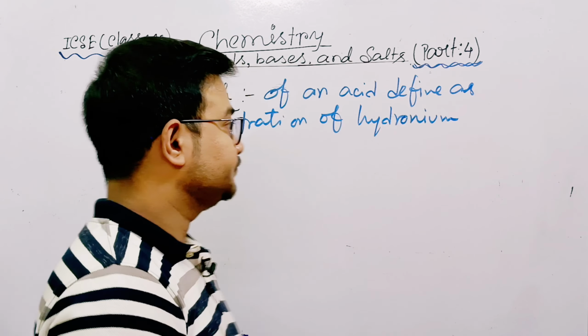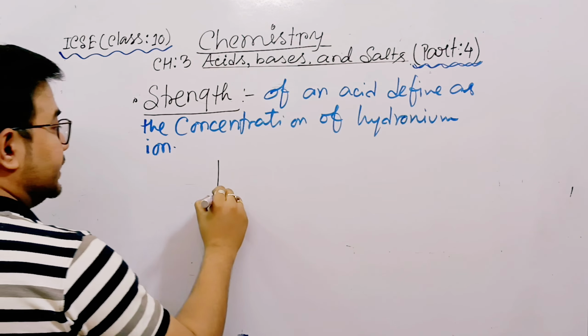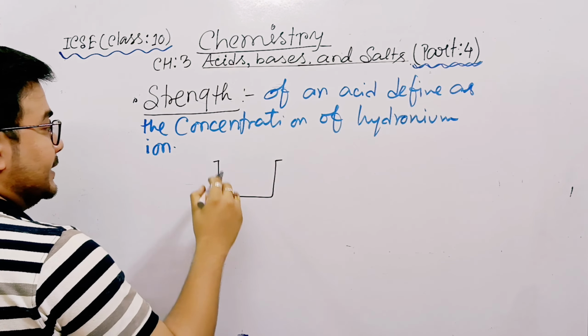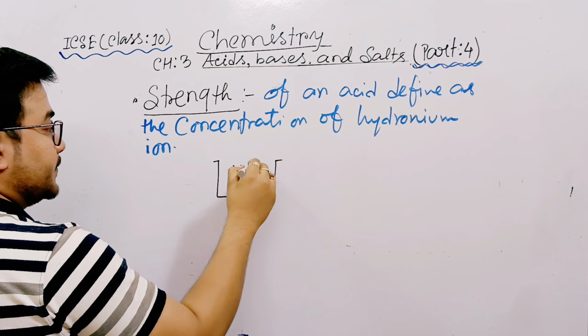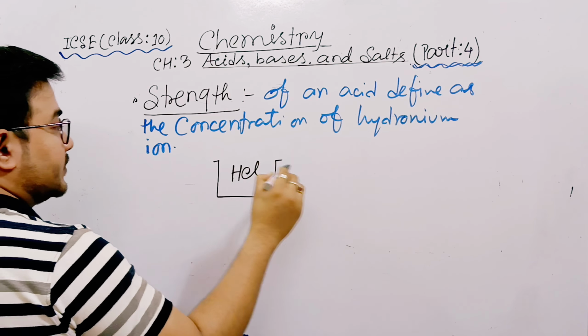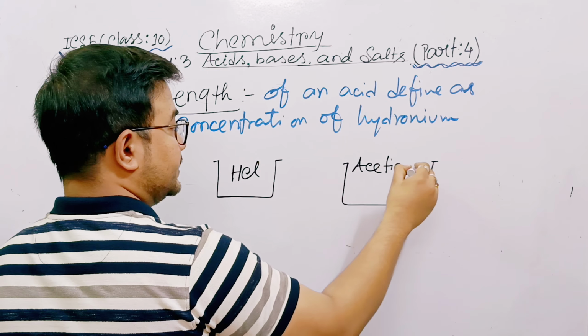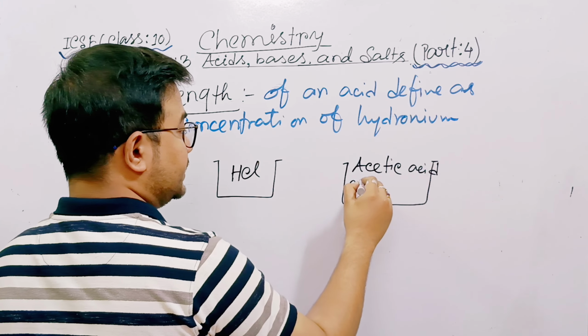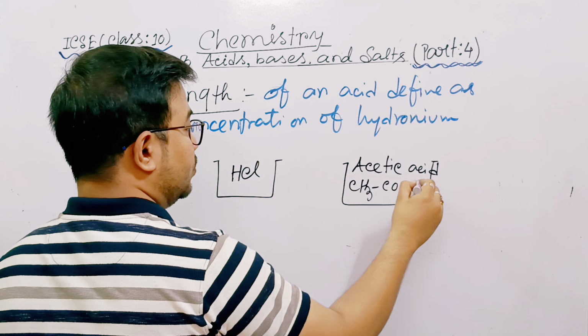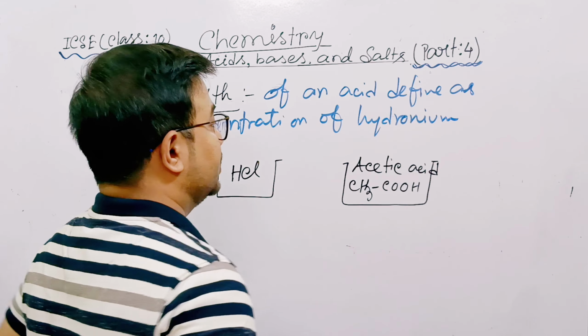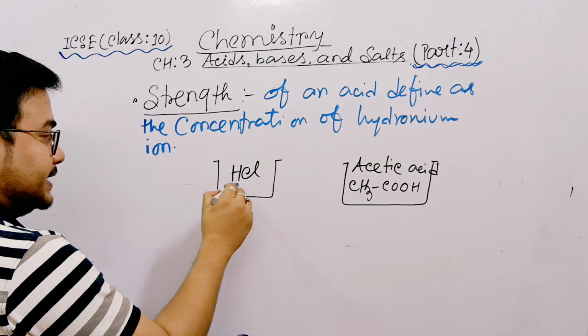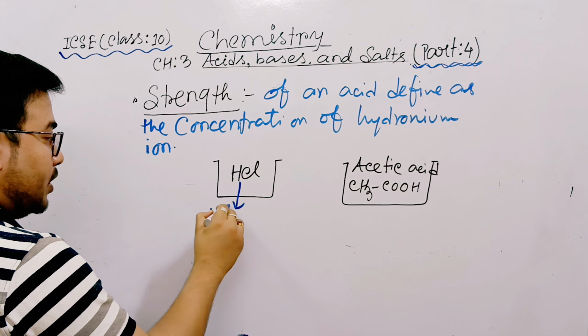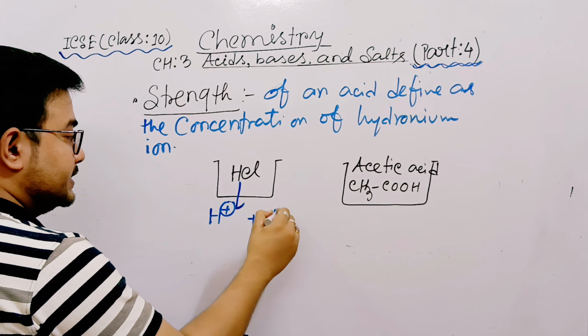Try to understand. Suppose in a container there is one acid, HCl. In another container there is acid, suppose acetic acid. The formula of acetic acid is CH3COOH. So one container contains HCl, another container contains acetic acid. Suppose HCl dissociates to form H+ and Cl-.